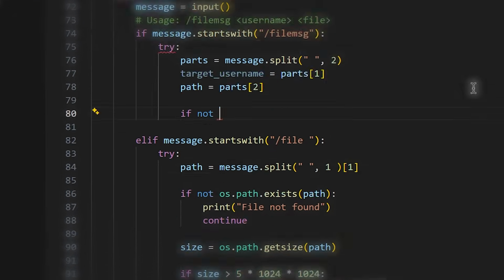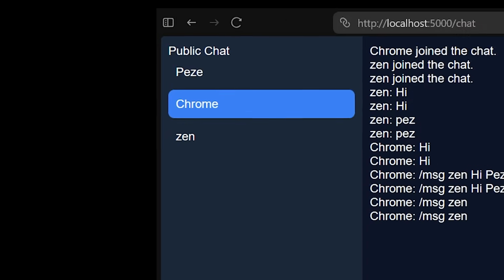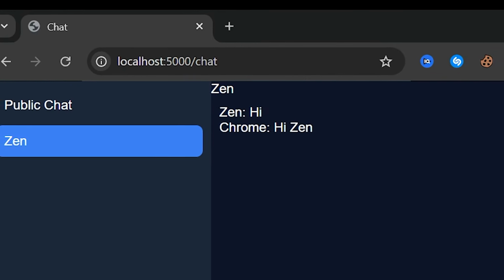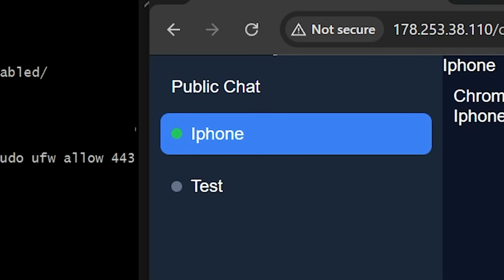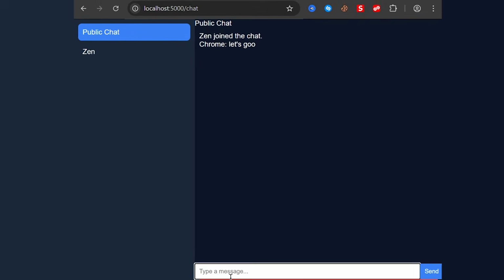But I stuck to it and implemented the rest. First, I had the public chat, which was working quite well. But again, private messaging was more difficult to implement. However, ultimately, I got it working, as did the file sending. I added some quality of life features, like an indicator if someone was online, if they were typing, and a disconnect button. And this was basically everything finished.